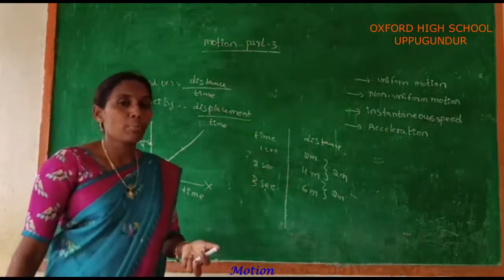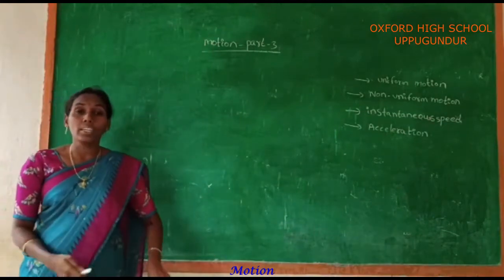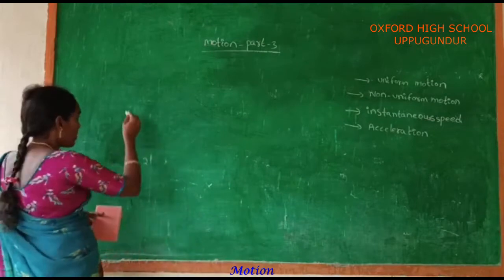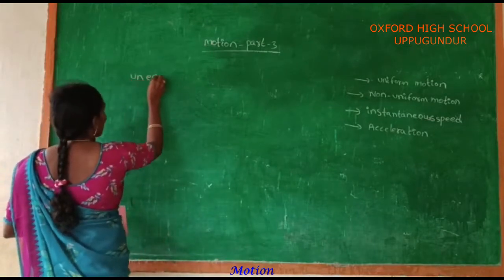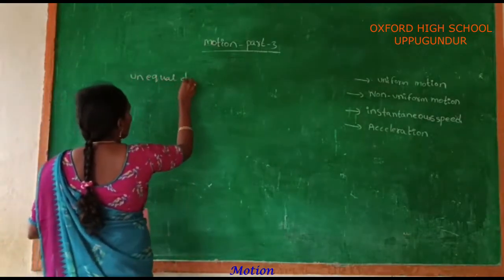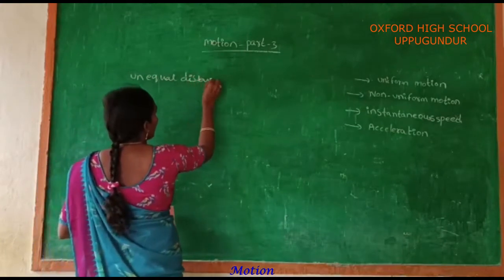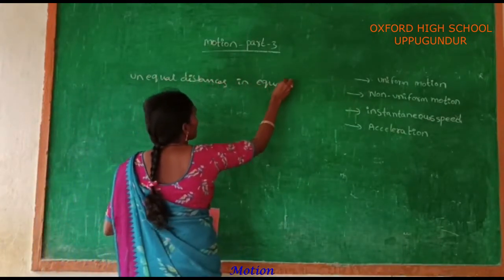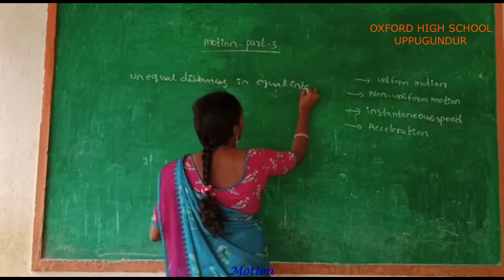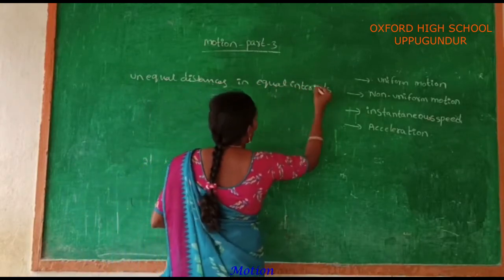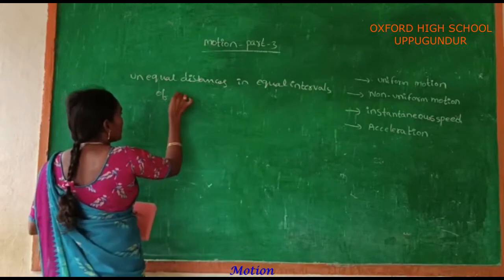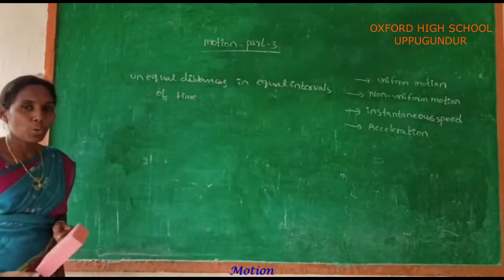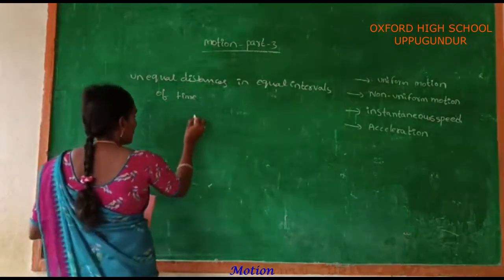Next, if your body covers unequal distances in equal intervals of time, then that body is said to be in non-uniform motion.